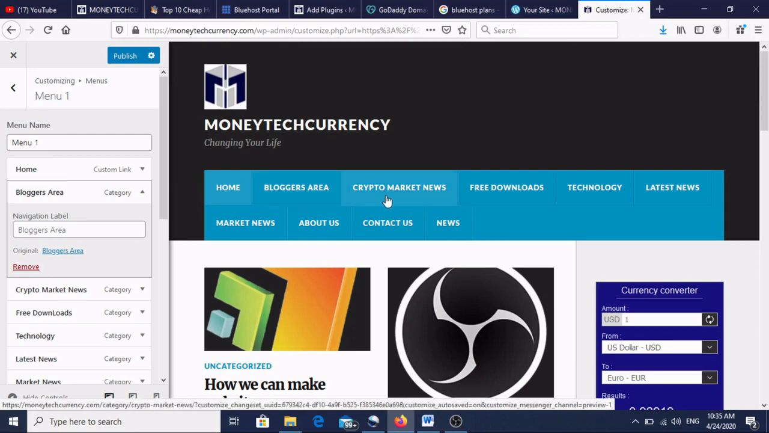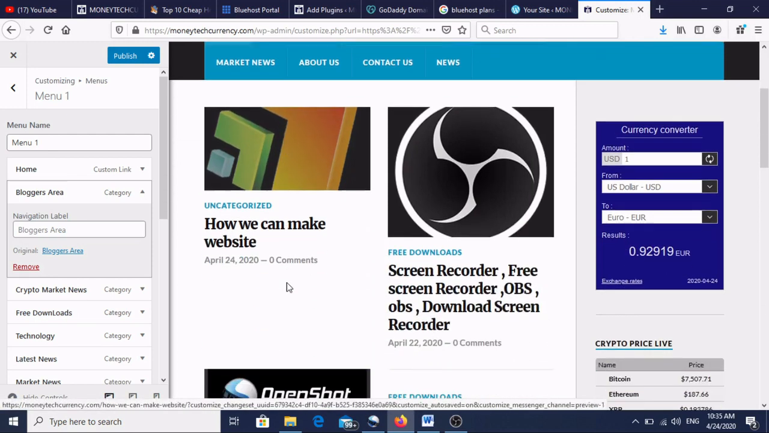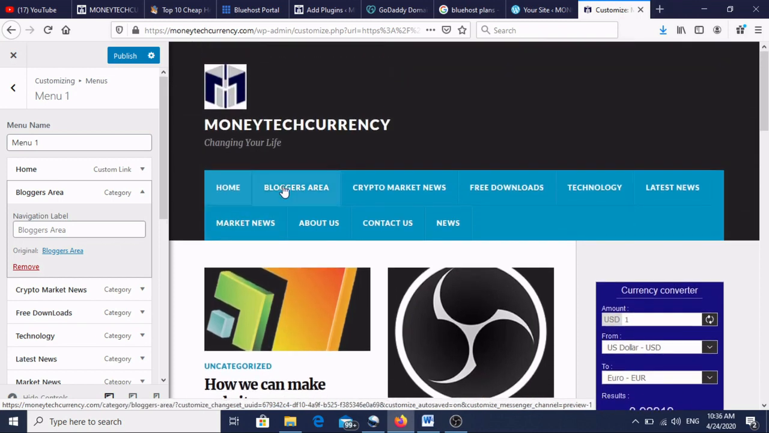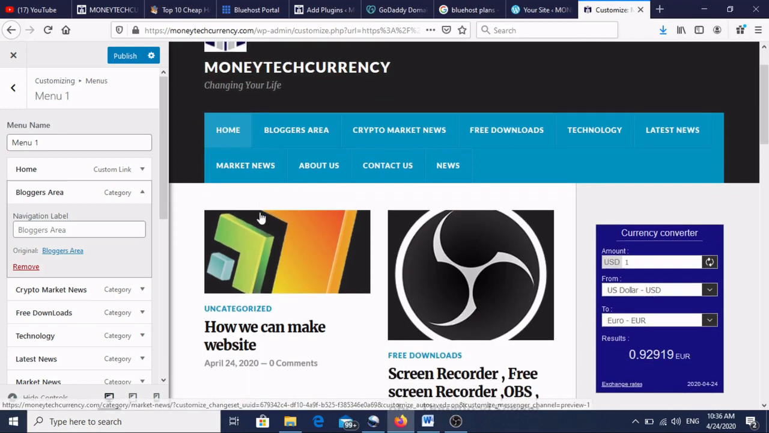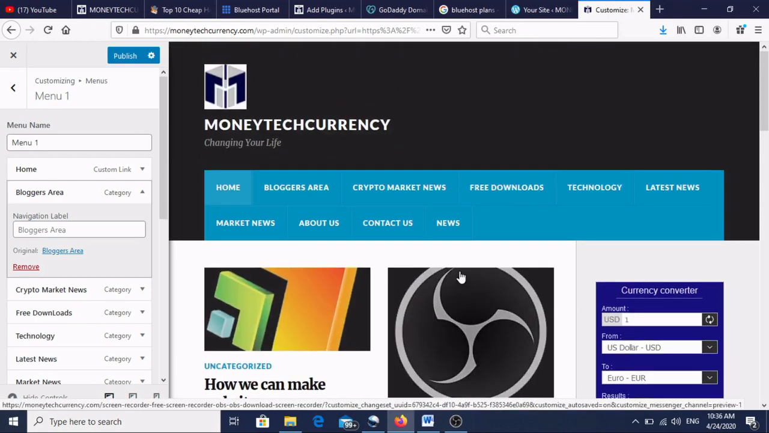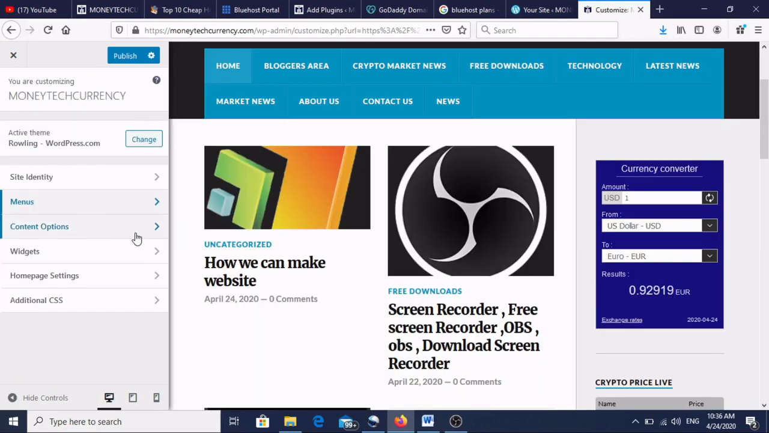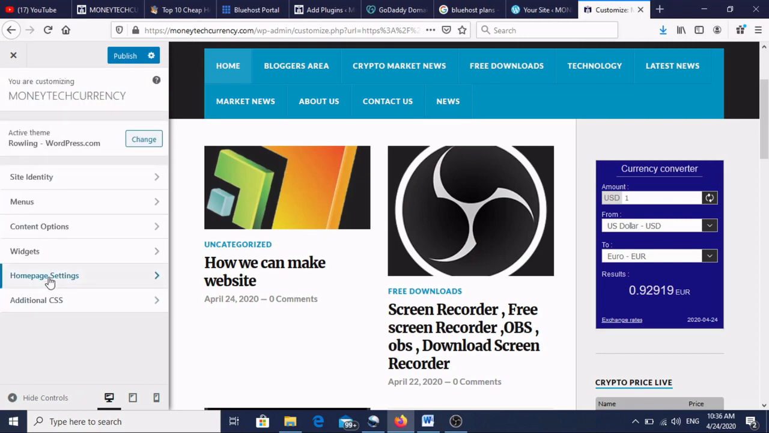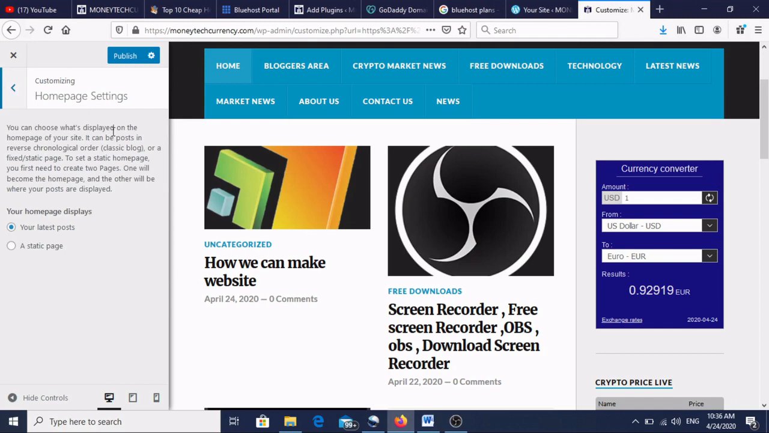Then home, blogger area, categories are required, because when you are writing the post, we have seen the post tells in which category it is coming. When we are writing the post, we have to categorize like this. So logo, money tag, currency, changing this one. So widgets, it depends on the theme, what kind of theme you are choosing. When you are choosing the theme, just check whether it is available or not. Content options, widgets, see, currency converter we have, crypto widget we have. Homepage settings, what we have done, like this.